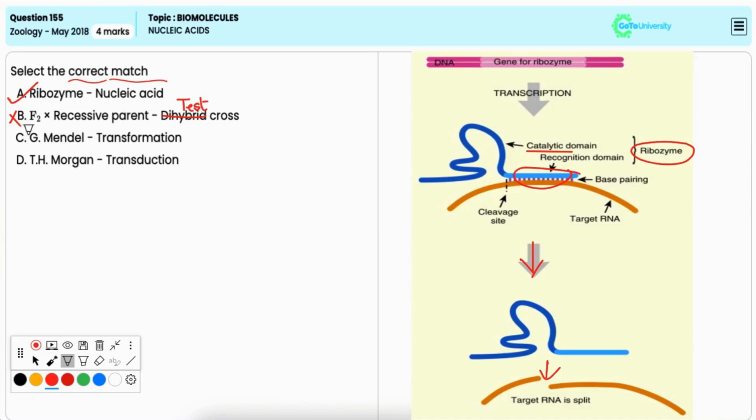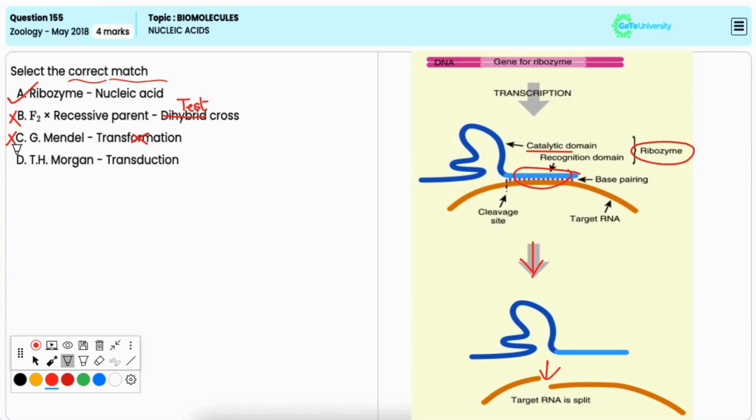Option C, G. Mendel is to transformation. It is also incorrect because Mendel is known as the father of genetics for his work on inheritance pattern and not transformation, which was mainly carried out by Frederick Griffith in bacteria. Hence, it is incorrect option.